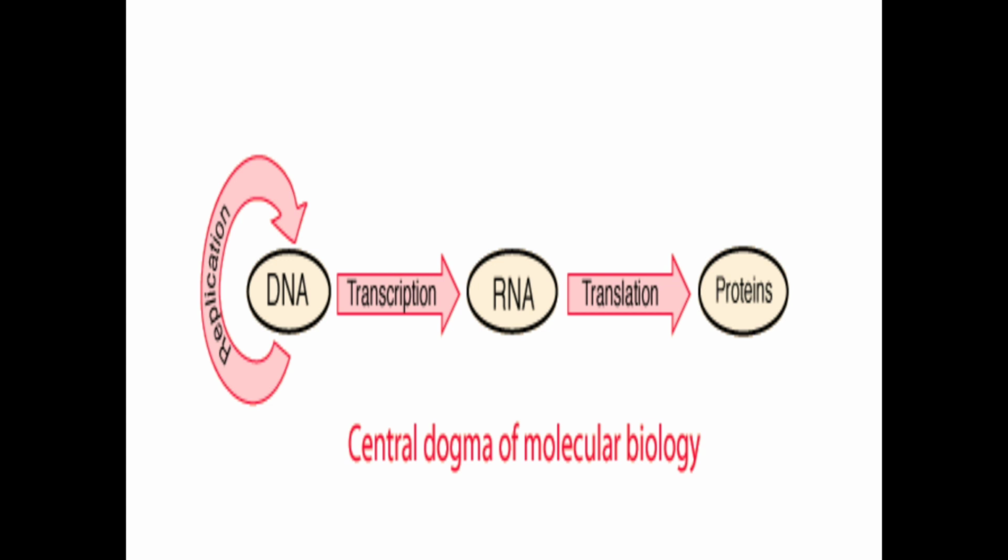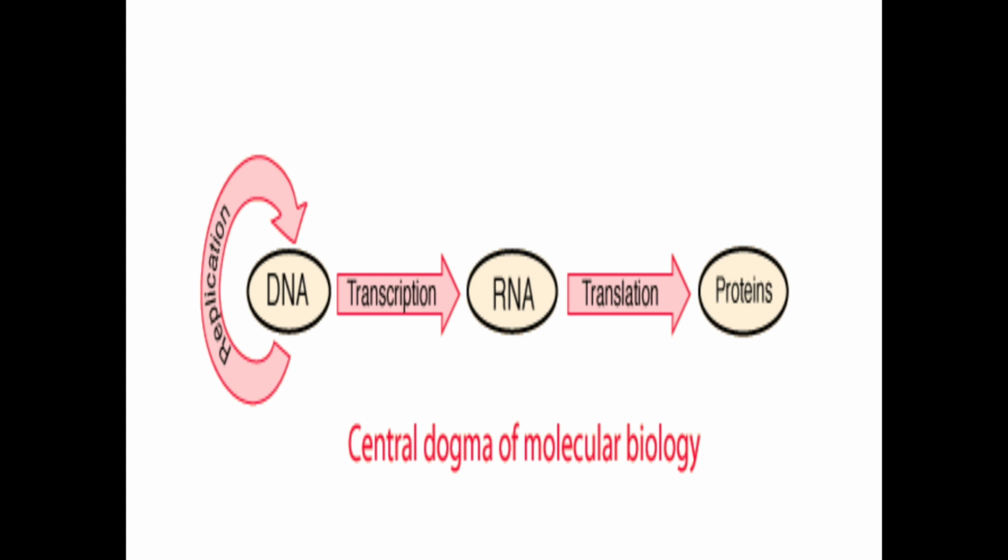See, DNA replication gives daughter DNA molecules. DNA by the process of transcription gives RNA. RNA is required for synthesis of protein by the process of translation.